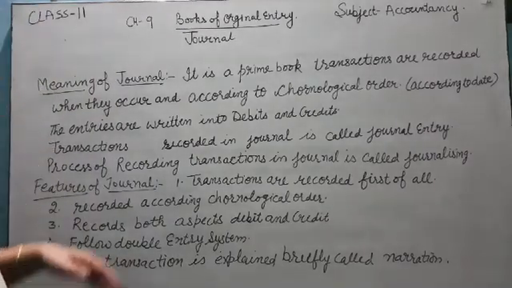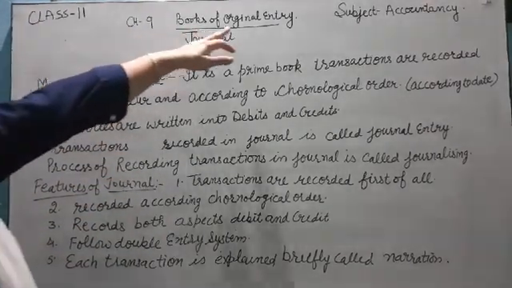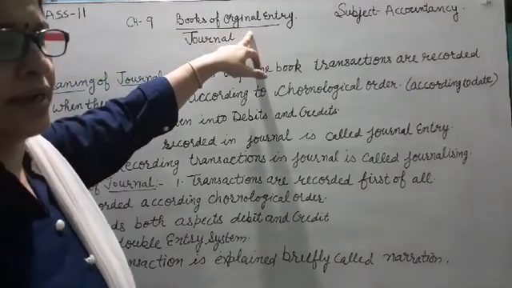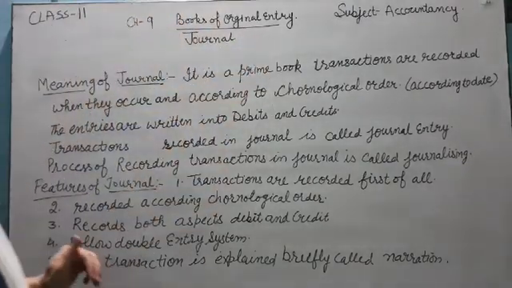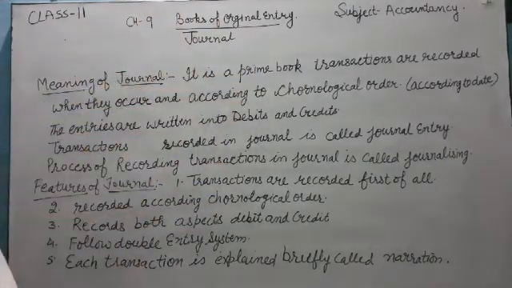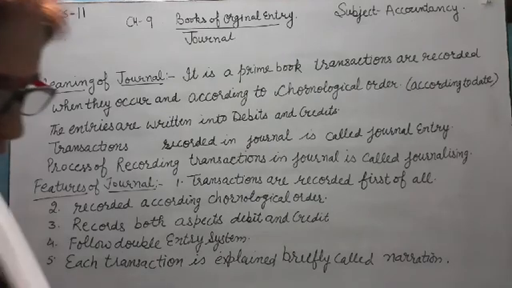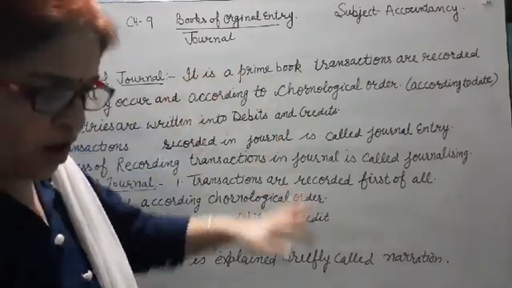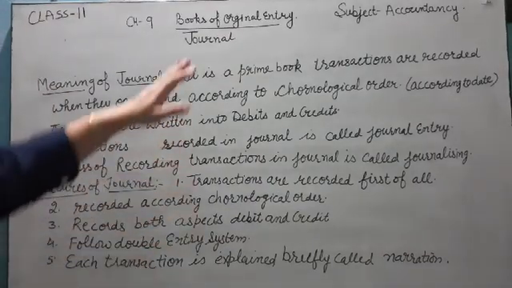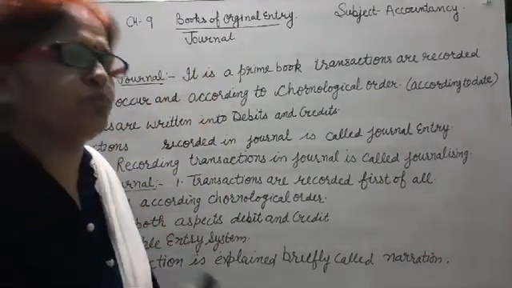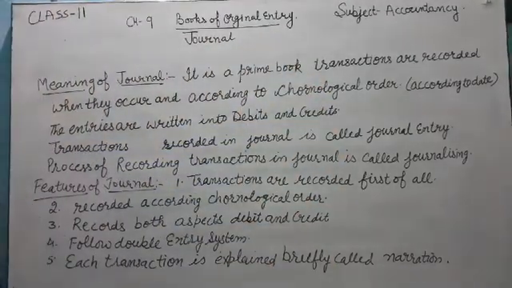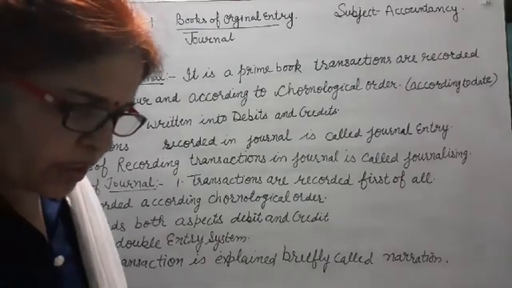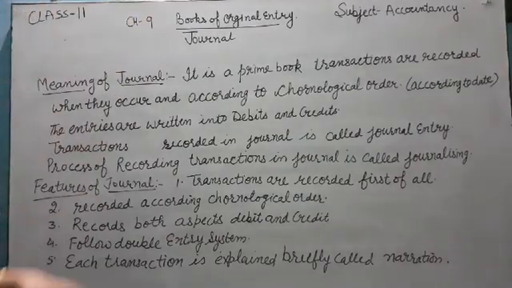So first of all, the meaning of books of original entry. Why do we call it books of original entry? Because the journal is a book in which transactions are recorded for the first time. अब ये जर्नल जो है, इसमें जो बिजनेस की ट्रांजैक्शन है, उसको फर्स्ट टाइम रिकॉर्ड किया जाता है. That's why, with the help of source documents, it is called books of original entry.